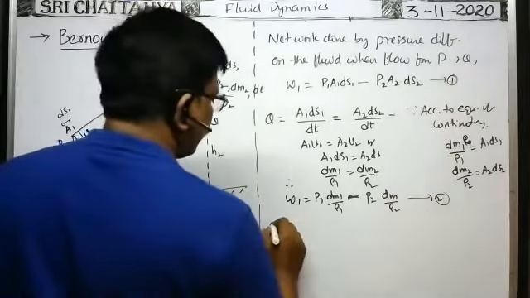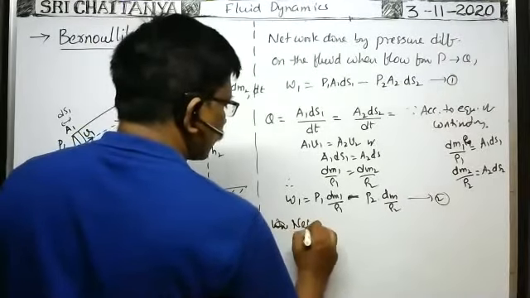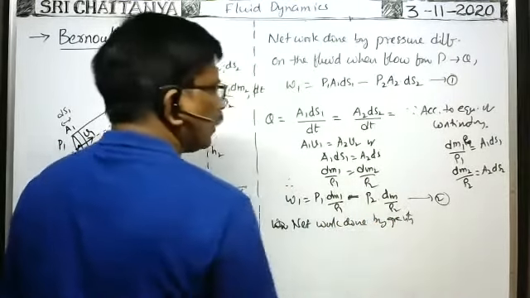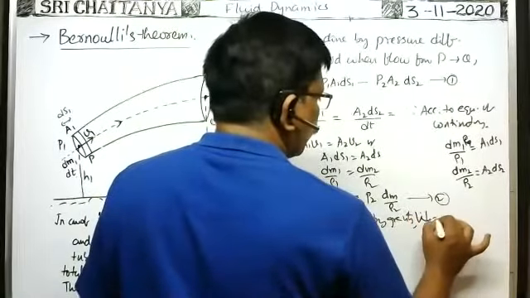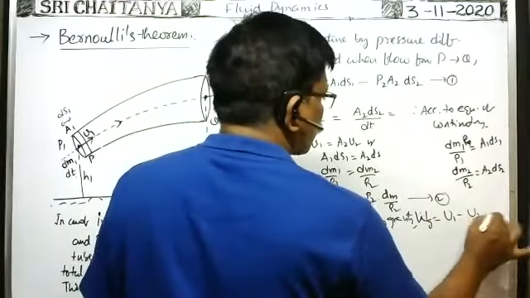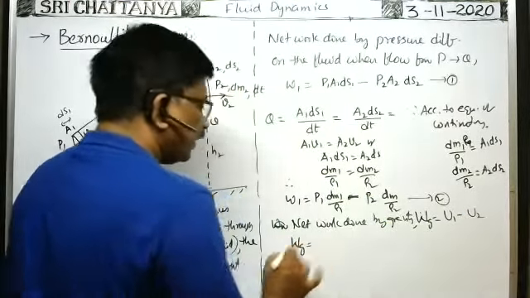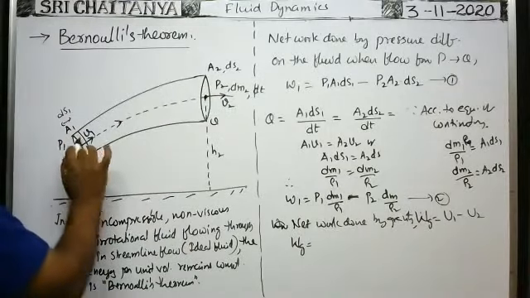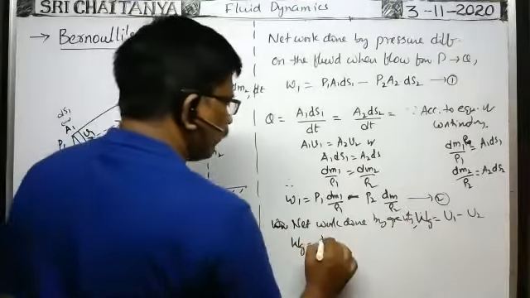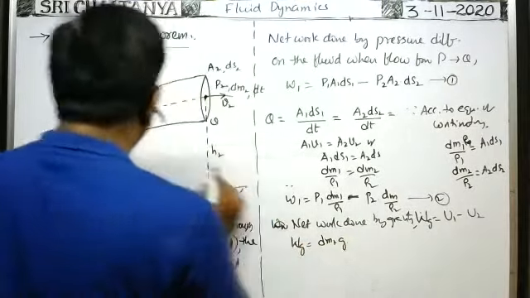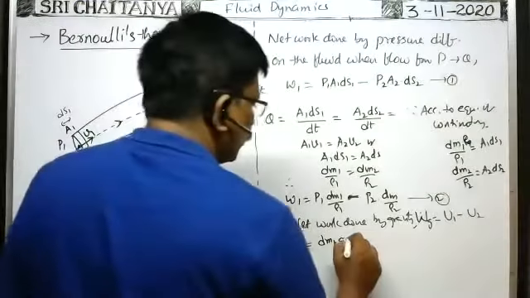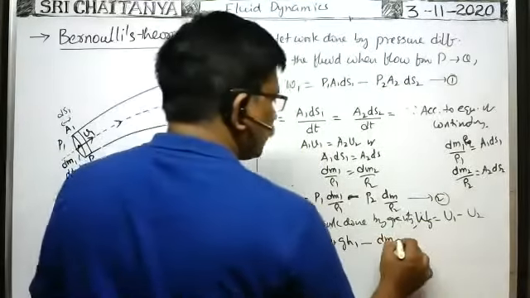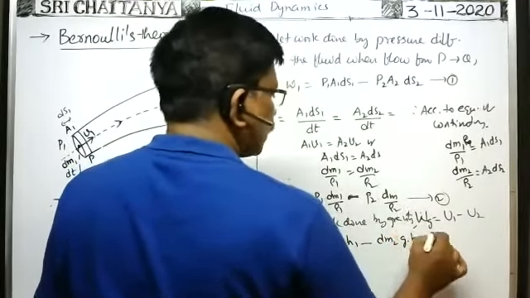Next, what is the work done by gravity? Net work done by gravity Wg is equal to initial potential energy minus final potential energy. So Wg is equal to the initial potential energy, that is, the potential energy of the fluid element while entering the tube, which is the mass of the fluid element dm1 into g into the height of the fluid element from the reference line h1, minus the final potential energy. The mass of the fluid element that comes out is dm2 into g into height h2. It is the work done by gravity.